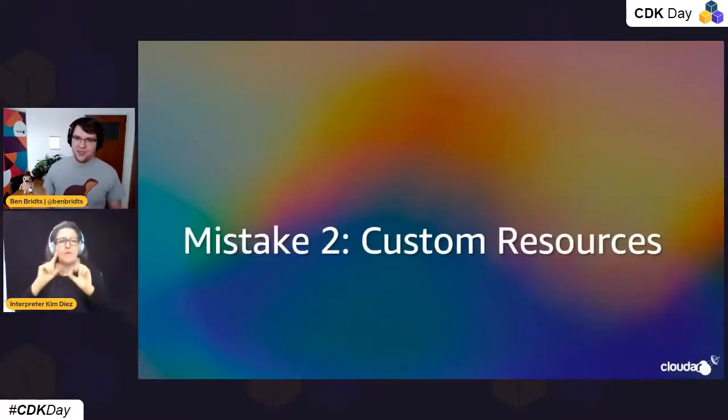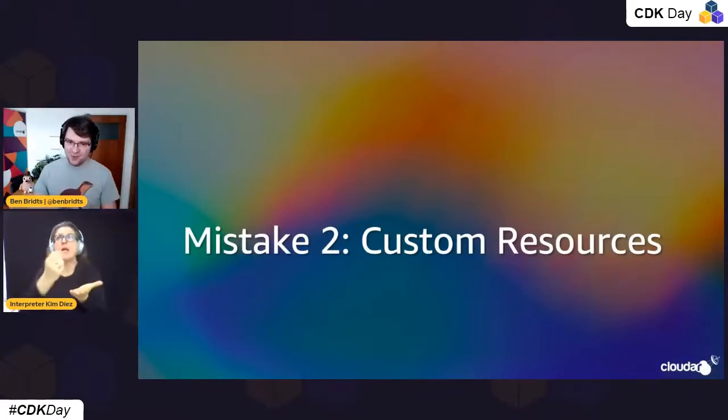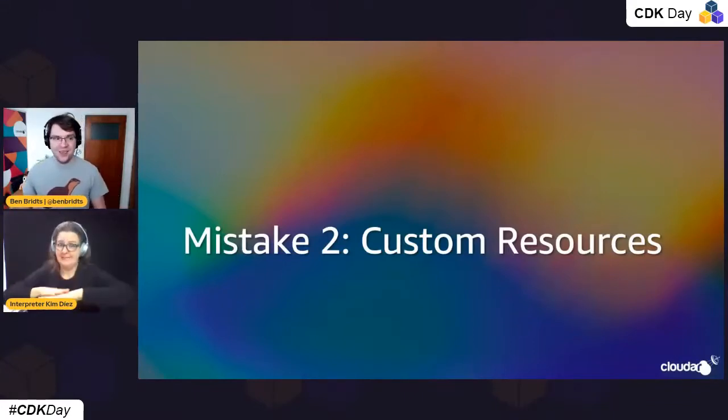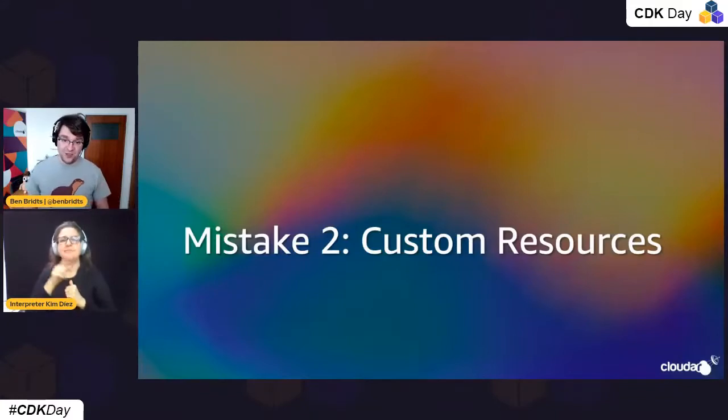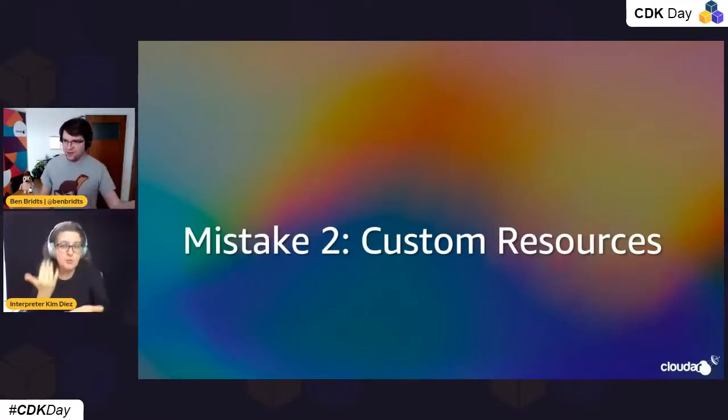Another story that I wanted to talk about, and this has multiple mistakes, spoiler alert, has to do with custom resources. So sometimes you might find that the resource that you want to create in your AWS account is not supported by a level 1 resource. And because it's not supported by a level 1 resource, there will also be no level 2 or level 3 resource. There can be multiple reasons for that. It might not be supported in CloudFormation itself.